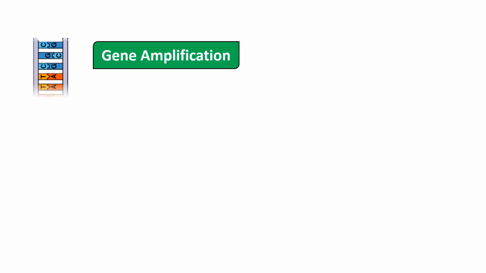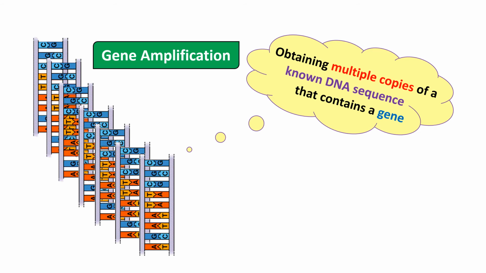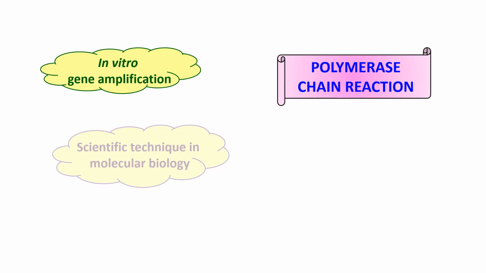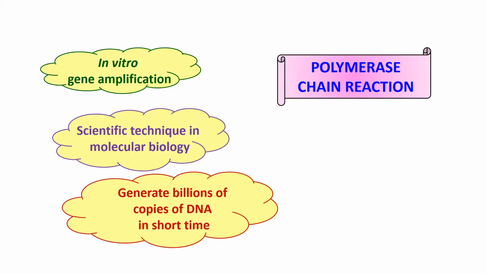Amplification of the gene of interest in PCR. Gene amplification, as in PCR, means obtaining multiple copies of a known DNA sequence that contains a gene. This is done in basically 3 steps, and it is called polymerase chain reaction, also called in vitro gene amplification. It is a scientific technique in molecular biology which generates billions of copies of the DNA in a short time.